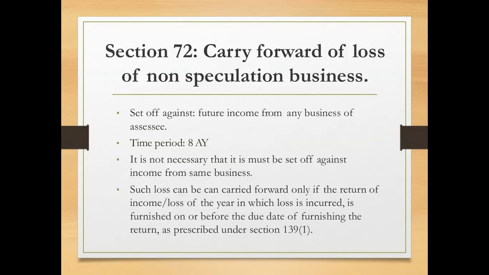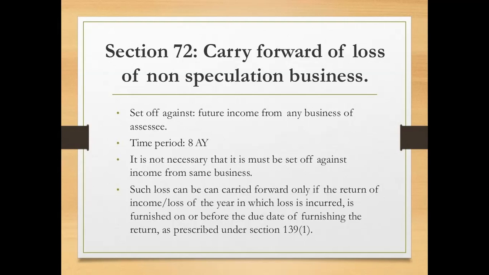Second, we have section 72, carry forward of losses on non-speculation business. If there is any loss from a non-speculative business, it can be set off against the future income of any business of the assessee, either speculative or non-speculative. So any loss from non-speculative business can be carried forward, and the carried forward loss can be set off against income from either speculative or non-speculative business.